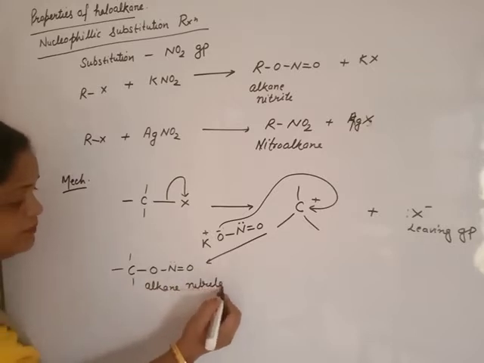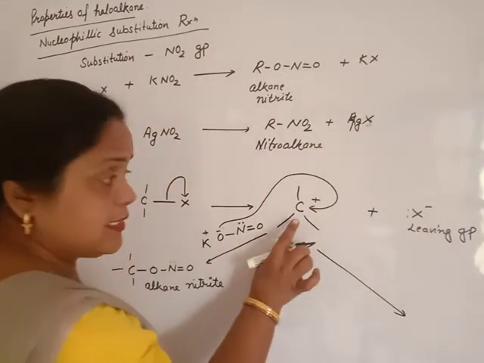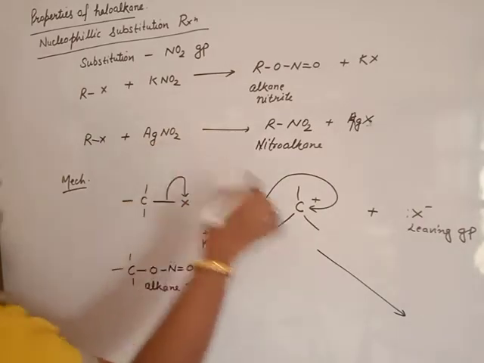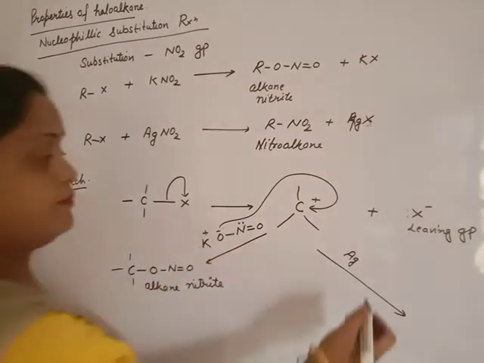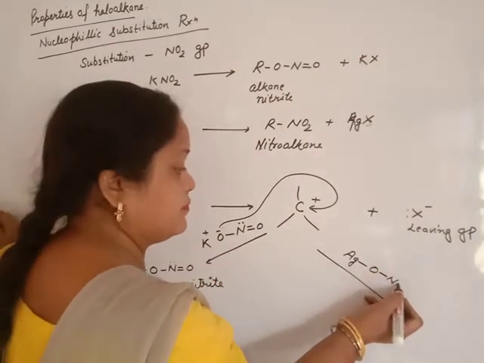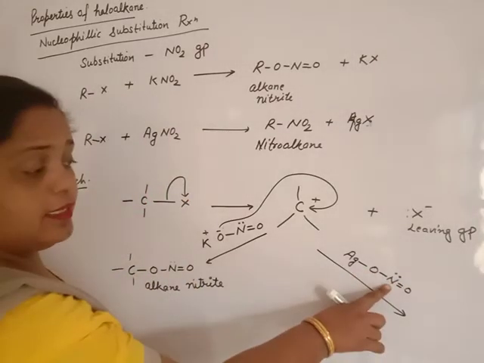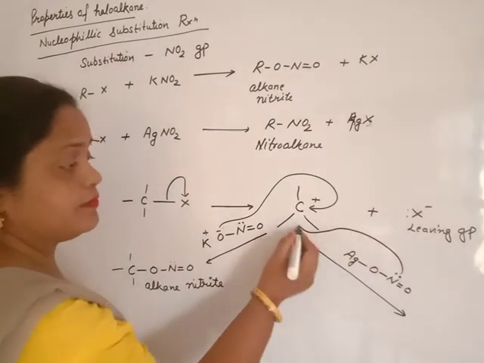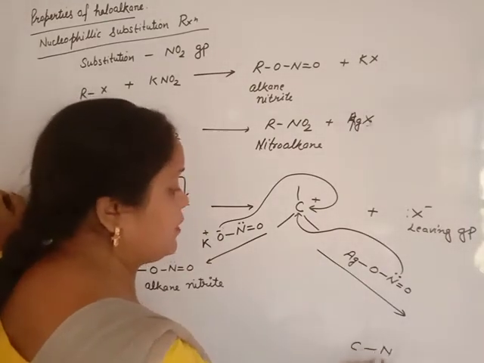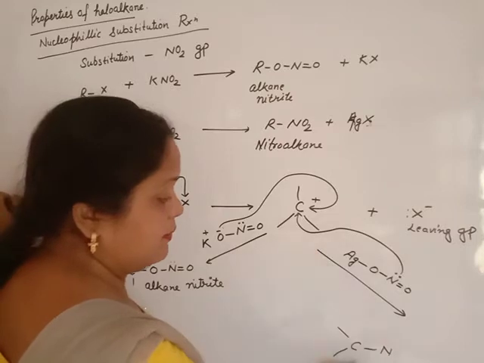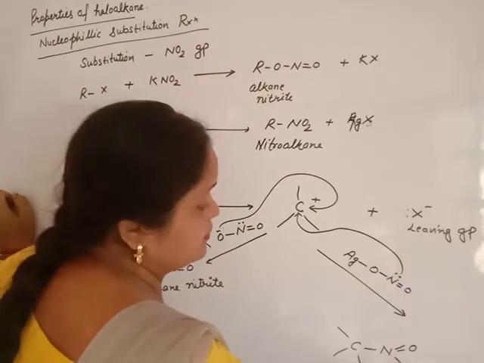Alkyl nitrite. If this carbocation is treated with AgNO2, beta, it has more covalent character as compared to this one. There is no negative charge on the oxygen atom, so only the lone pair of nitrogen will attack the carbocation and a carbon-nitrogen bond is formed, like this.